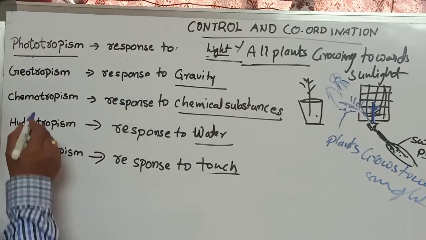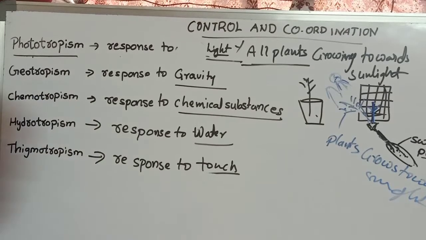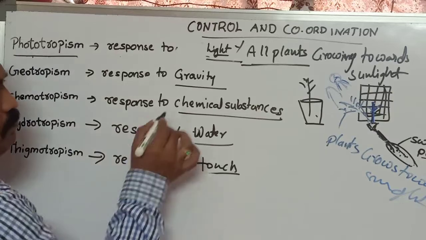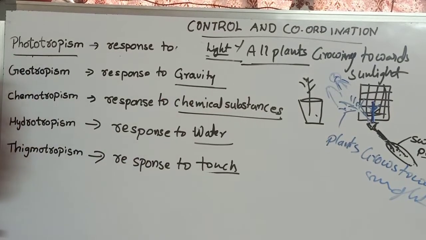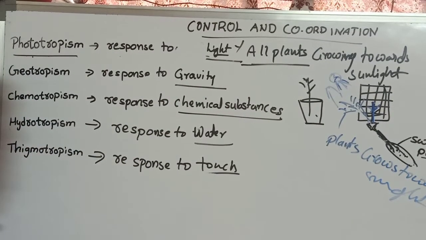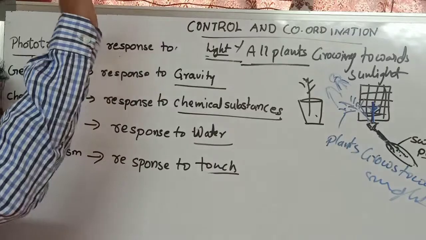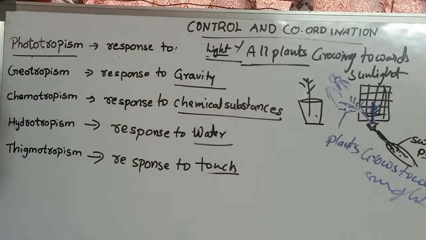And after that, geotropism. What is the meaning of geotropism? Geo, what is the meaning of geo? Gravity. The earth is the biggest magnet. If you throw any ball, it will come back again. Why? Because of the gravitational power.